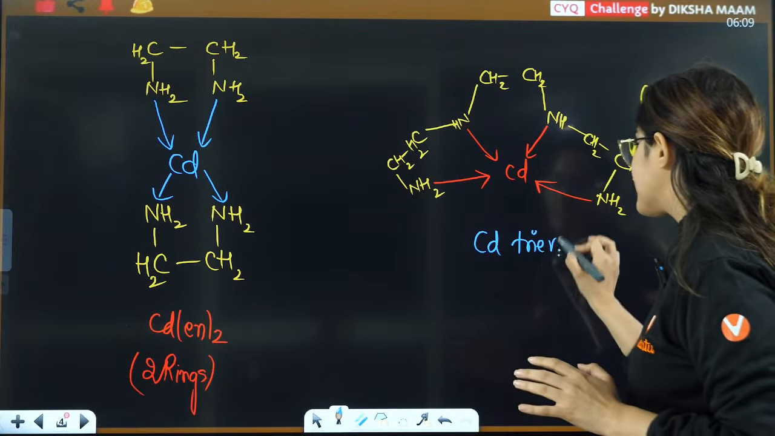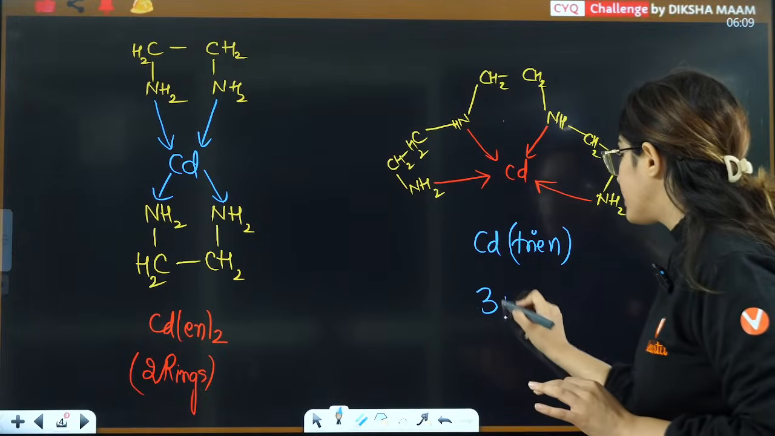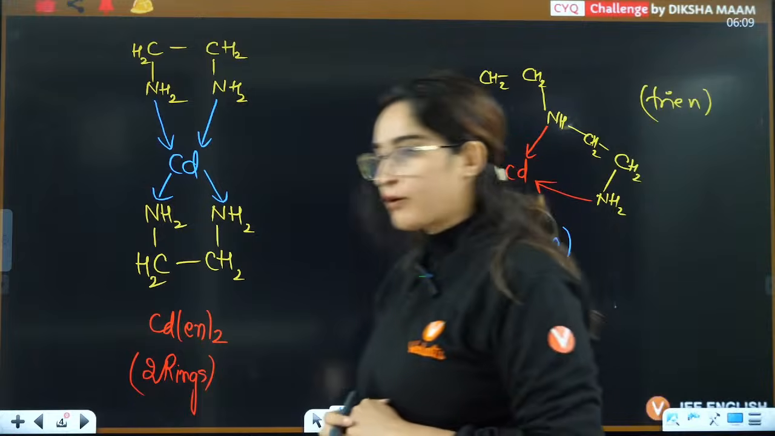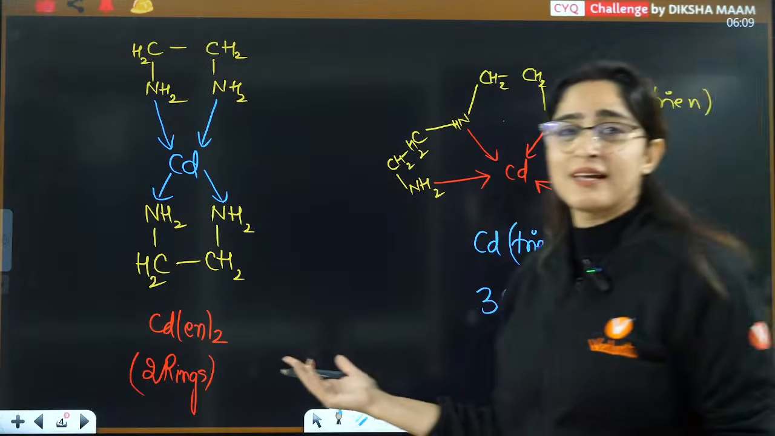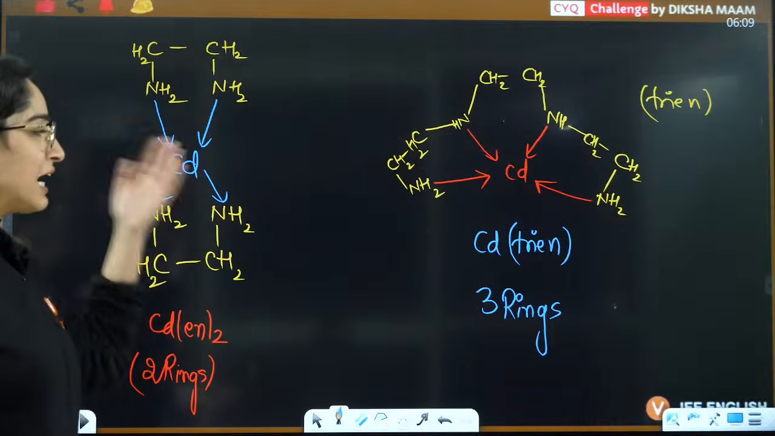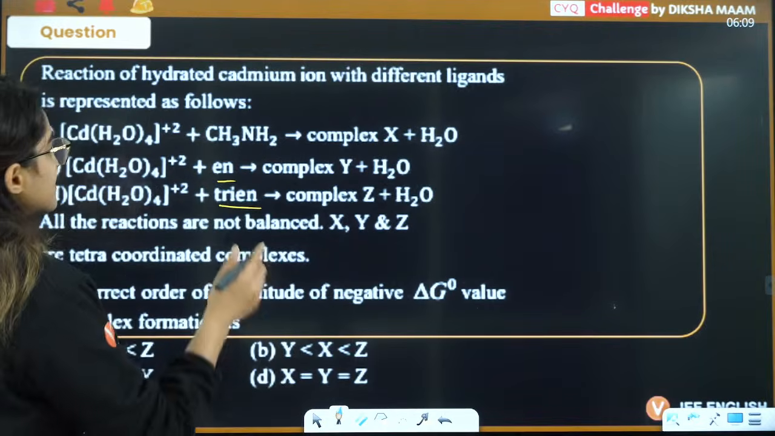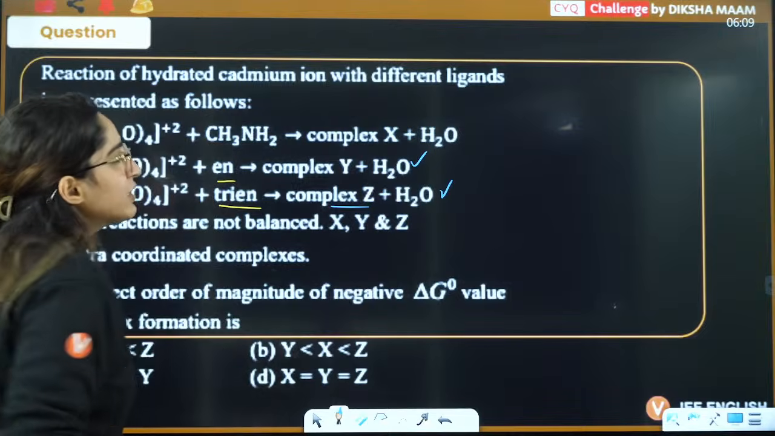Only one ligand is attached here, and you will also see that here 3 rings are formed. Here 3 rings are formed, right? Okay, here 3 rings are formed, here 2 rings. Which is going to be more stable, guys? Tell me, which is going to be more stable? Definitely the one with more rings, right? So we know what kind of complex is formed with En, and what kind of complex is formed with this.